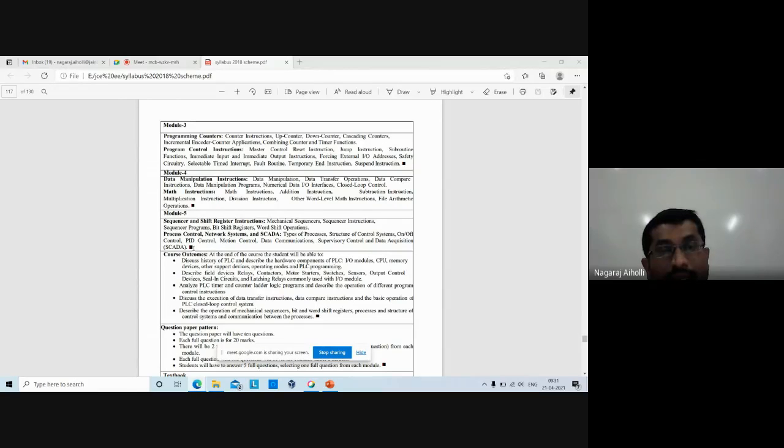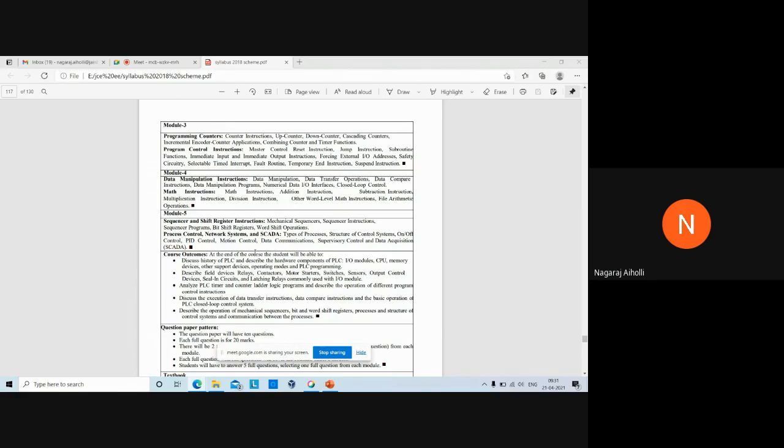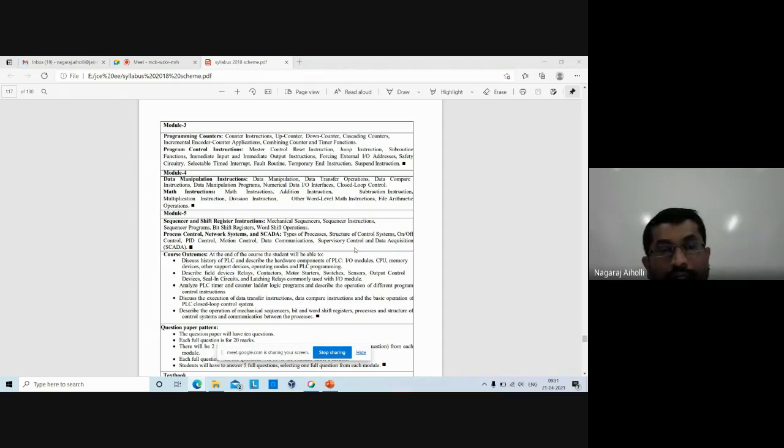On-off control, PID control, you may be familiar, proportional integrative derivative control, motion control to control the movement of various objects, data communications to communicate the data, supervisory control and data acquisition, that is the SCADA.